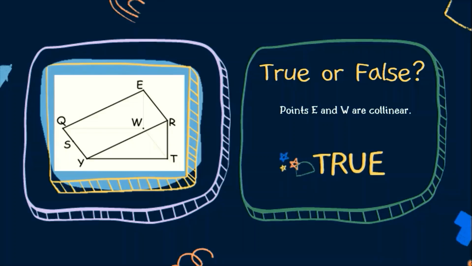The answer is true because both points E and W are on the same line, EW. Dahil ang points EW ay nasa line EW, therefore siya ay collinear. Nasa iisa siyang line.